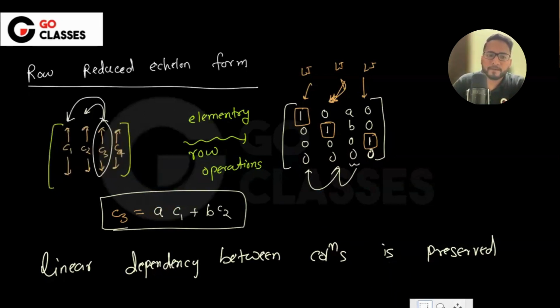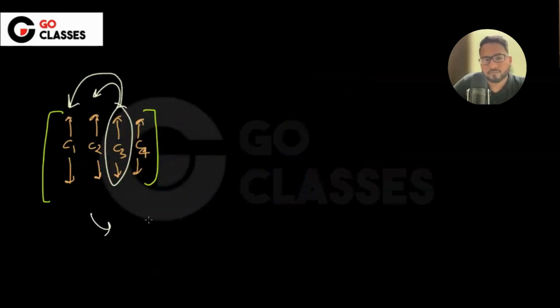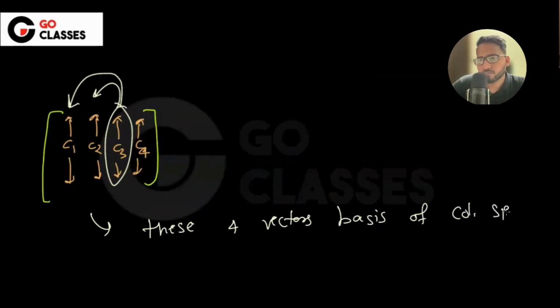Obviously, no, right? So here, if we have something like this, then the answer is no. Just tell me, can I say these four vectors span column space?